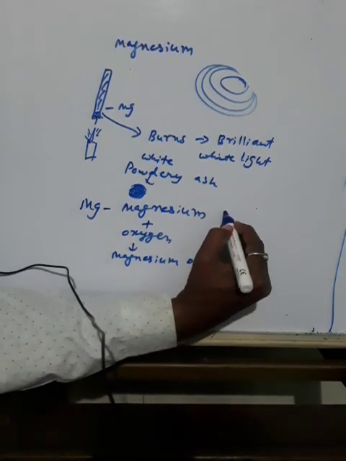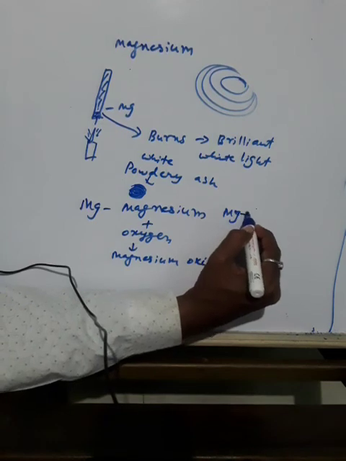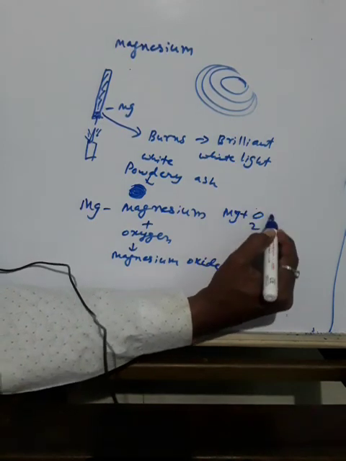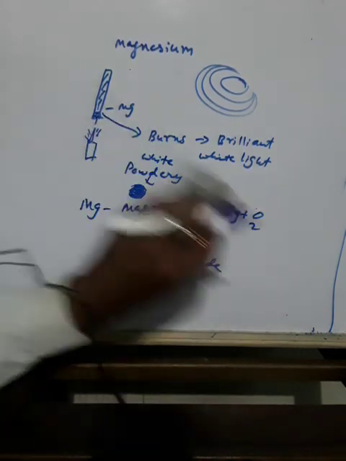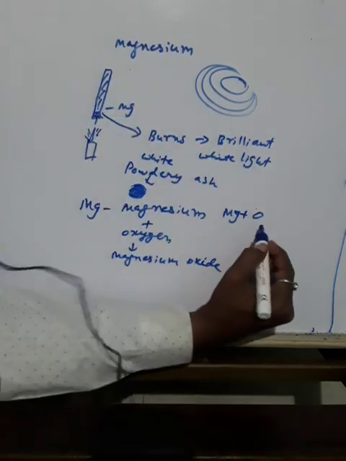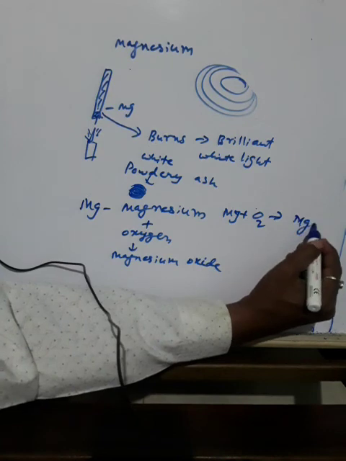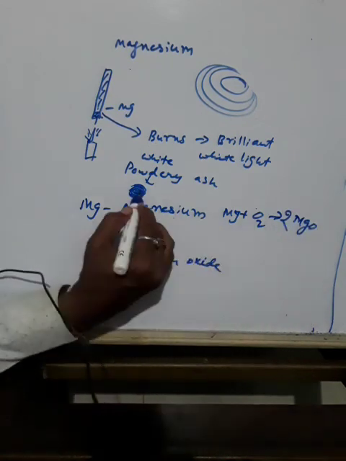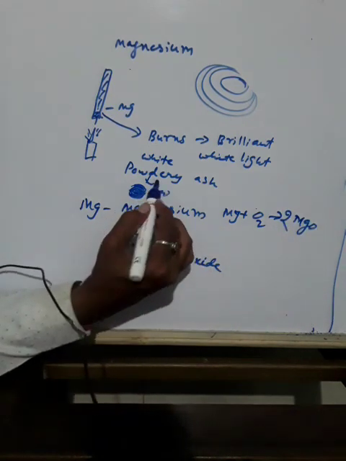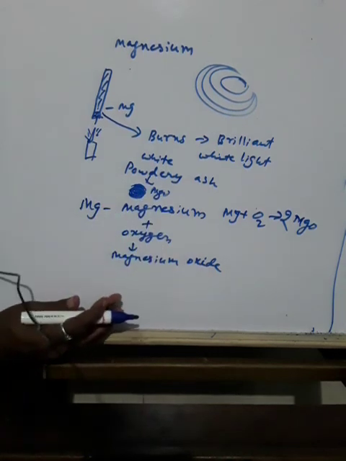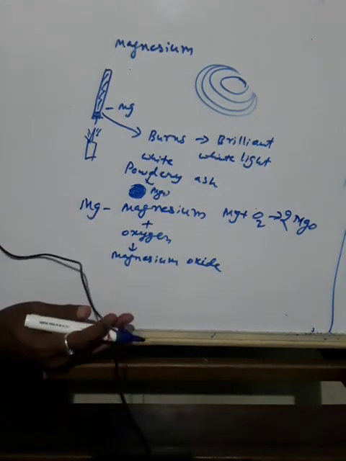I will write the reaction. Mg is the symbol for magnesium, O2 is the formula for oxygen. It forms MgO, magnesium oxide. So what happened here?